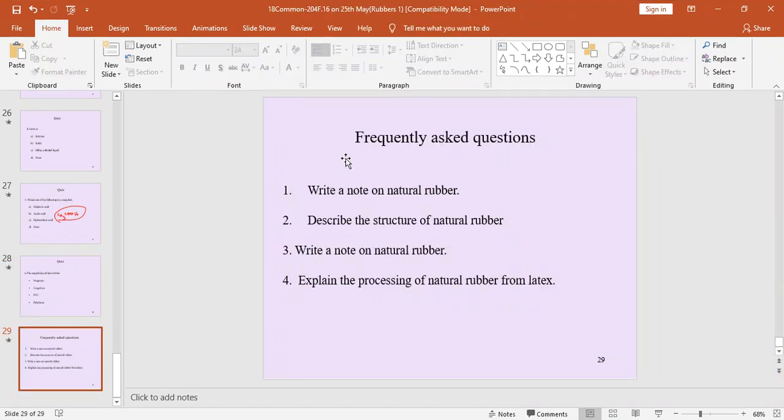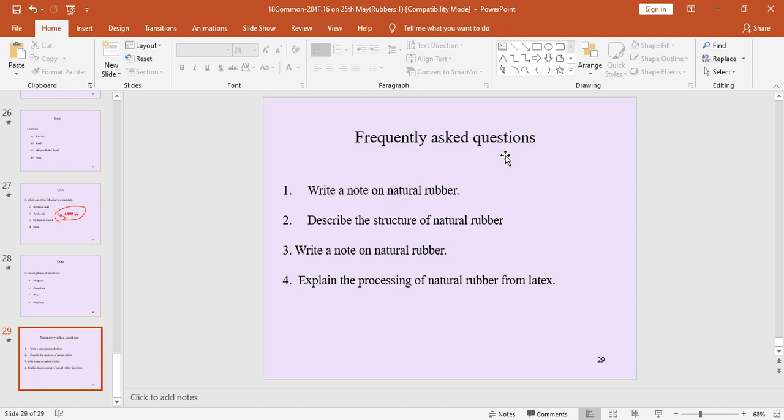Next, see here, frequently asked questions. So first one, write a note on natural rubber. For this question, we can answer the natural rubber structure and also the source of natural rubber. Structure of natural rubber means isoprene and also polyisoprene.